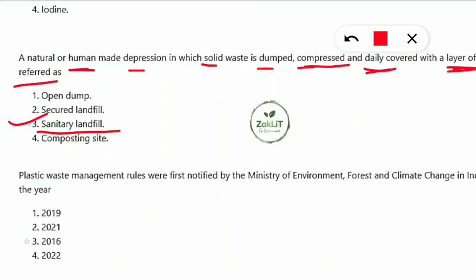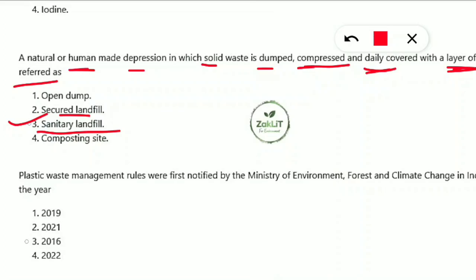Don't get confused between secure landfill and sanitary landfill. Secure landfills are sealed off; they are not dumped and covered daily. Sanitary landfills are dumped daily and covered with a layer of dirt.